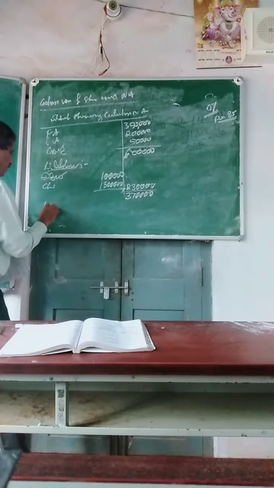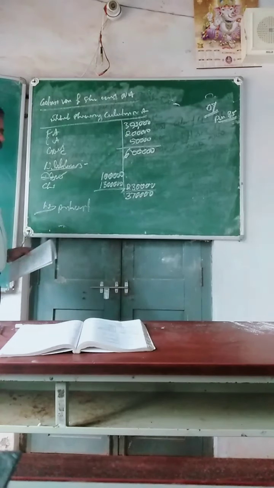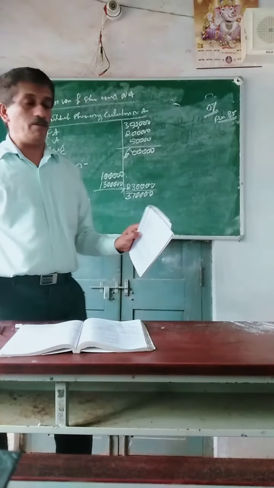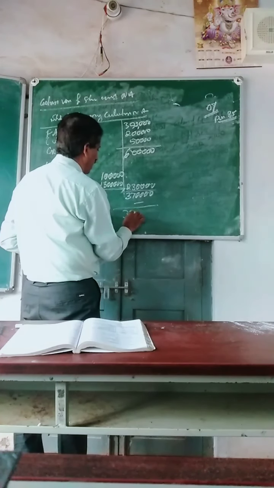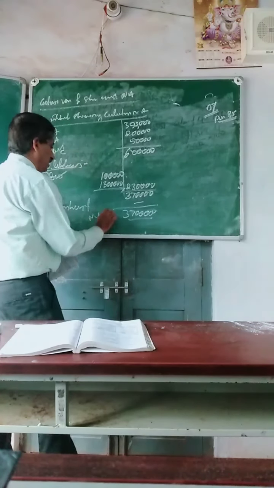Less preference share capital, which is not given in this particular problem, so no need to write it, it is nil. So 3,70,000 is called net asset.